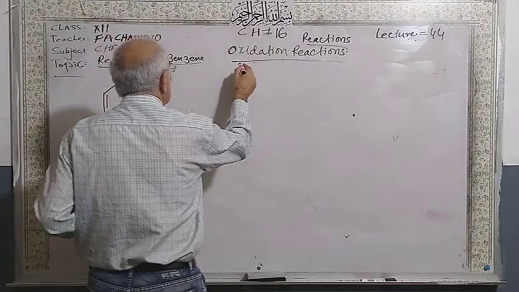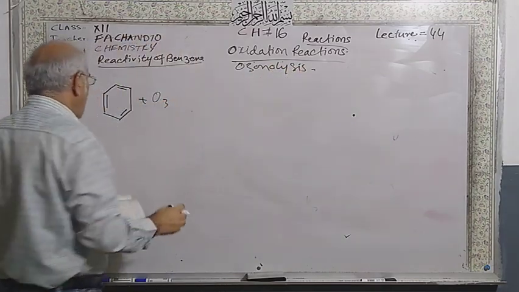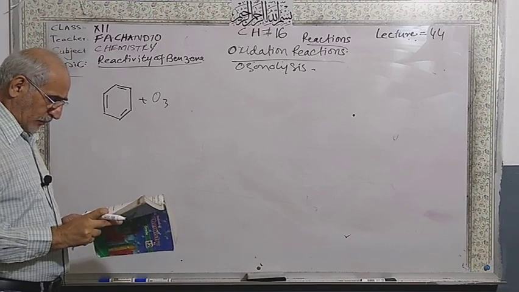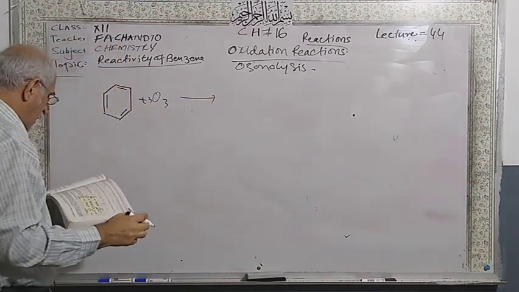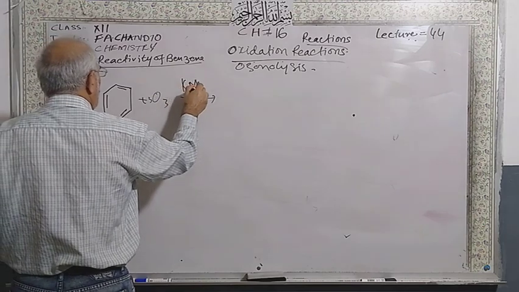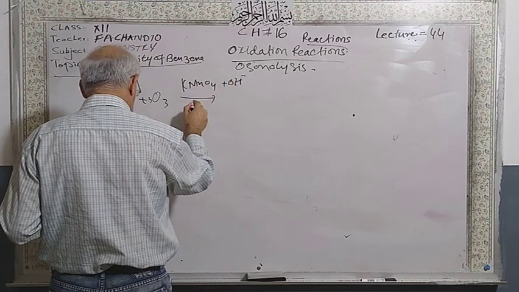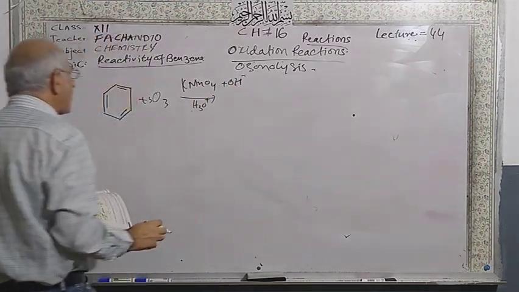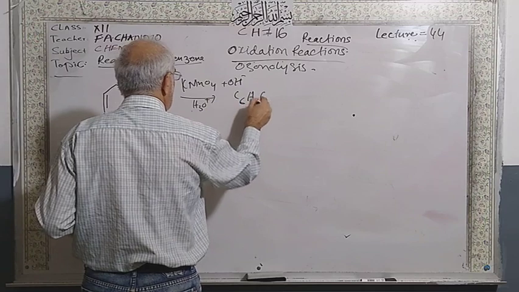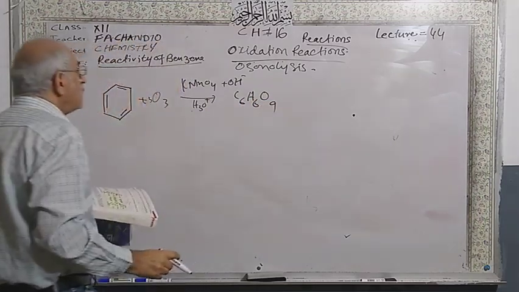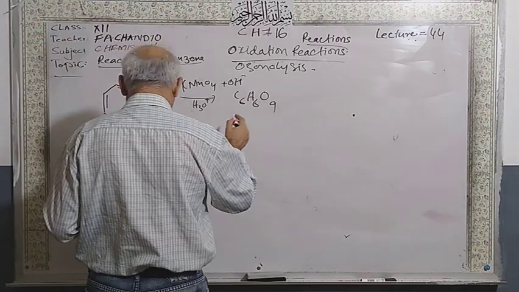Ozonolysis. When ozone reacts with benzene, you will find an intermediate product, which may be formed in alkaline or acidic conditions. Under this condition you will get triozonide, which is an intermediate. Triozonide is an intermediate.